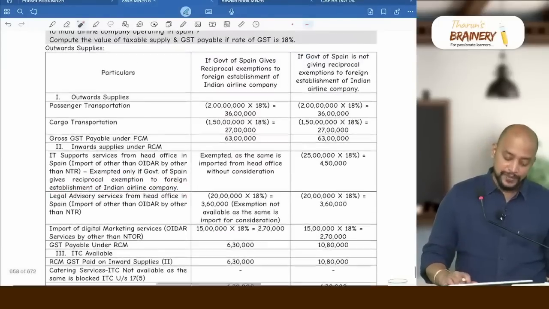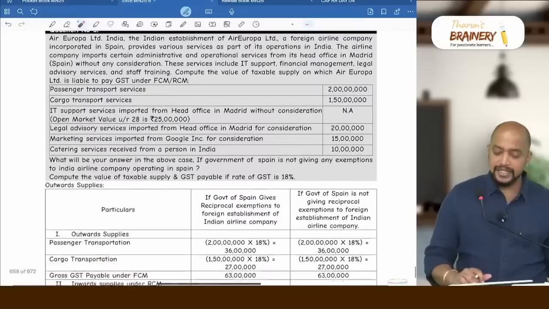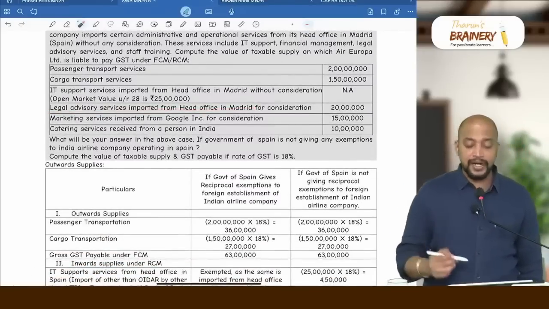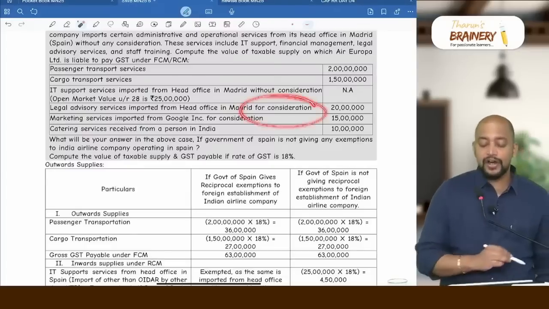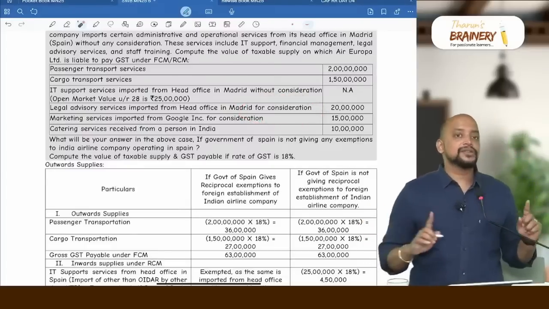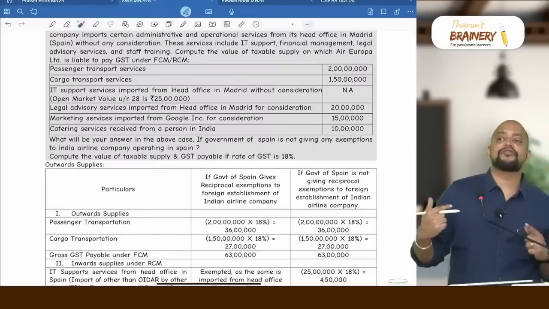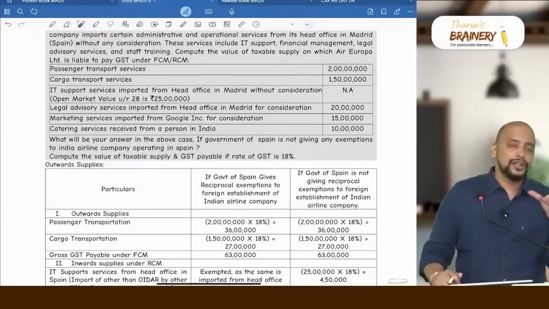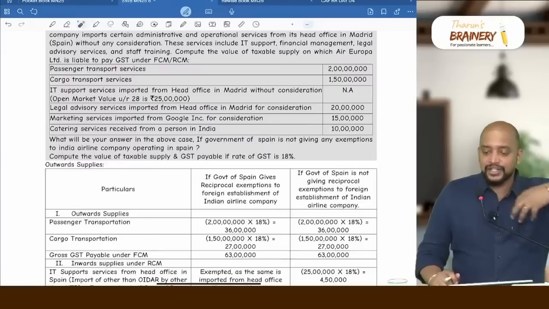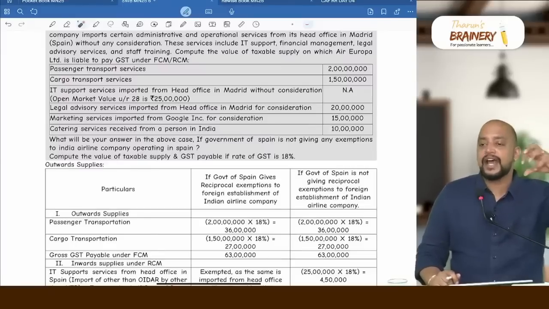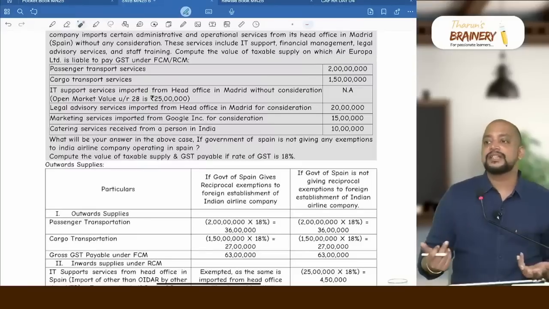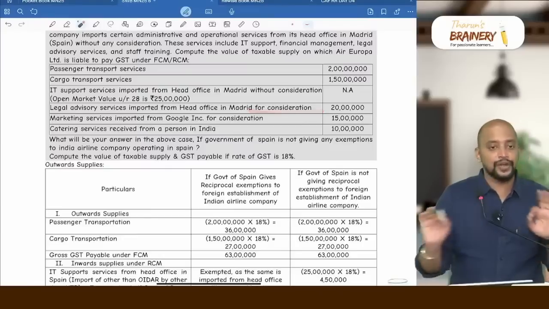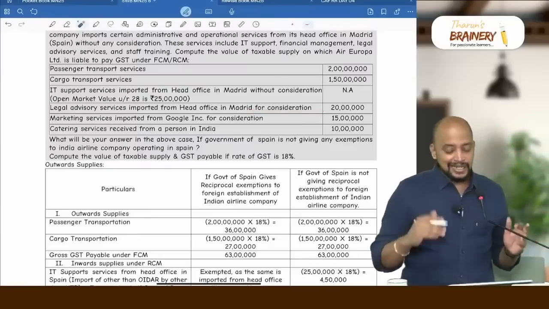Then the next one, the second inward supply: legal advisory services imported from head office in Madrid for consideration. For consideration, there is no exemption. So this exemption of an Indian establishment of a foreign airline company is applicable only in case of without consideration. Logic is simple. There is no consideration, which means no outflow. That's the reason why they have been given this exemption. If there is a cash outflow, they are not giving this exemption. So for consideration, no exemption. In both the cases, it will be taxable.